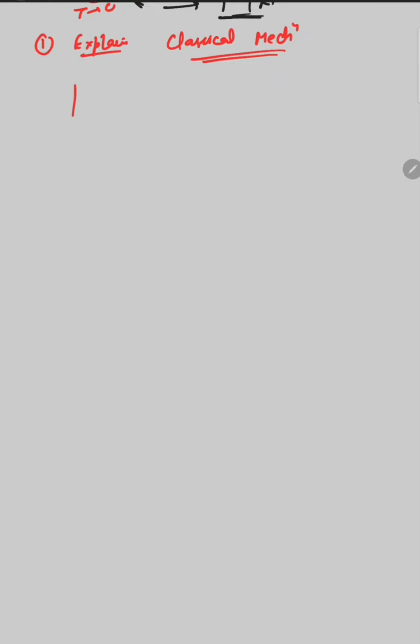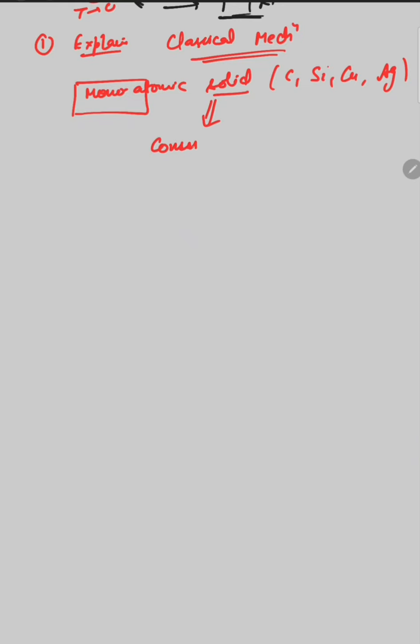Suppose there is a monoatomic solid, any solid like carbon, silicon, copper, silver, which is monoatomic. That monoatomic solid consists of a number of oscillators.